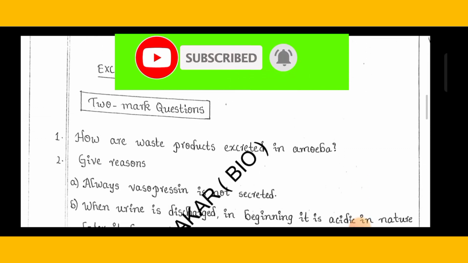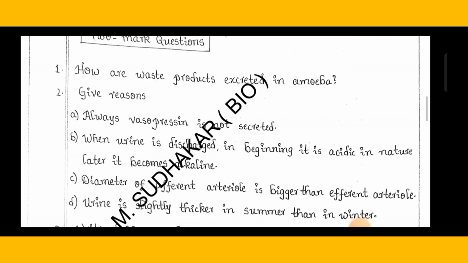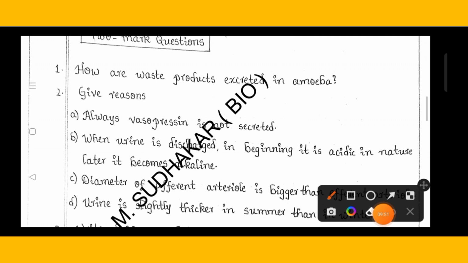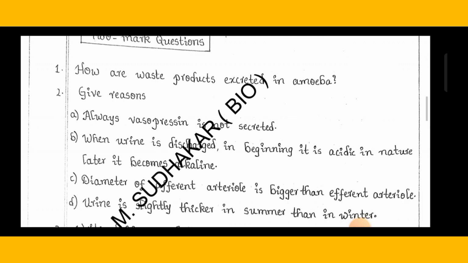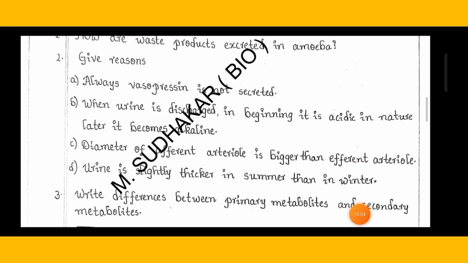In this lesson, 2 marks questions. How are waste products excreted in amoeba? Yes, generally in amoeba, waste materials are excreted by the process of diffusion. Then give reason questions. Always vasopressin is not secreted. Many times they ask this question, important.